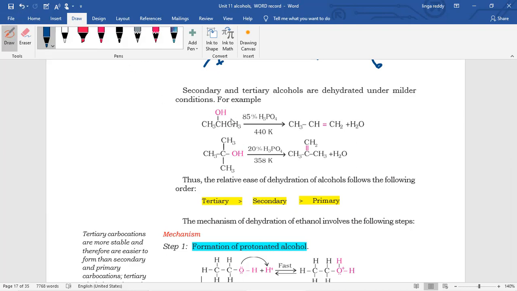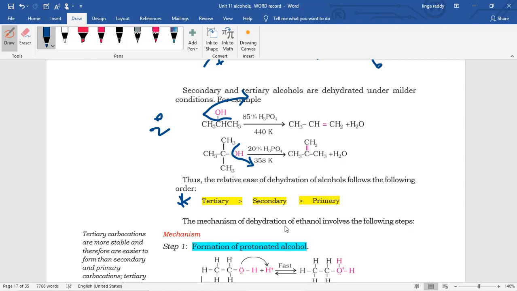After breaking of this bond and forming the secondary carbocation, it is stable, so it forms easily. Next, here the tertiary carbocation, it is very easy to dehydrate. Then see that reactivity: the tertiary alcohols are more reactive than the secondary, then primary.